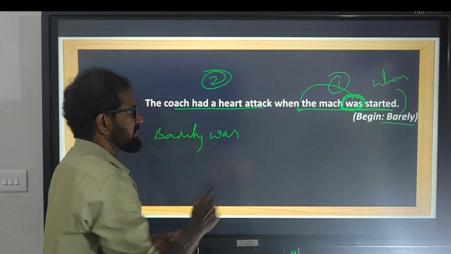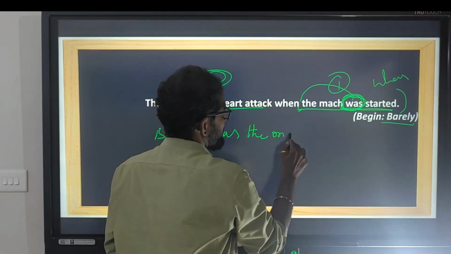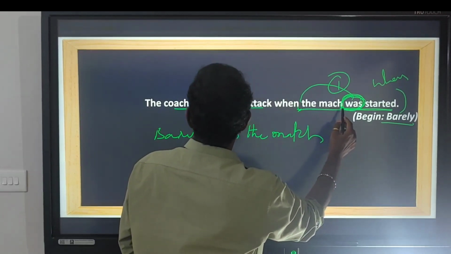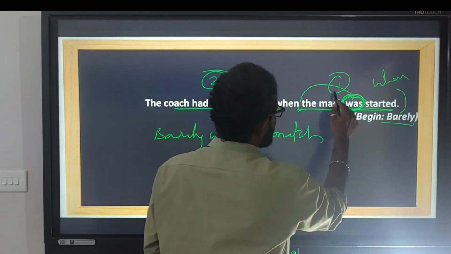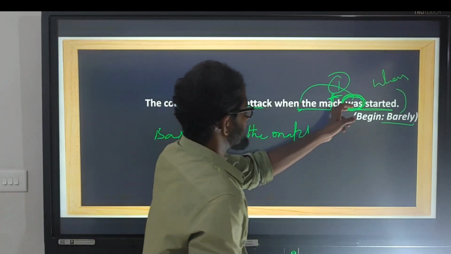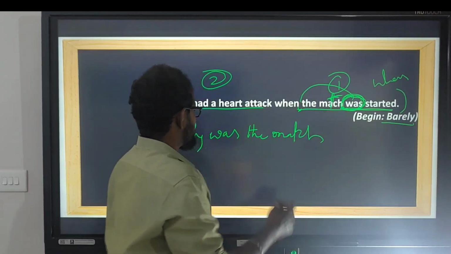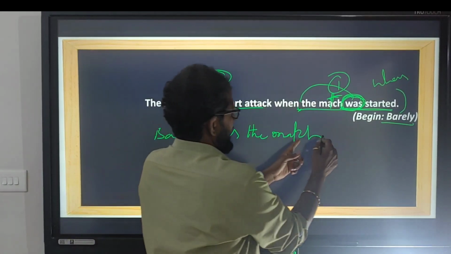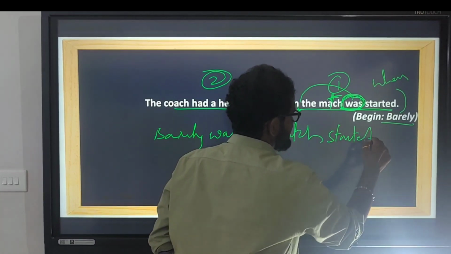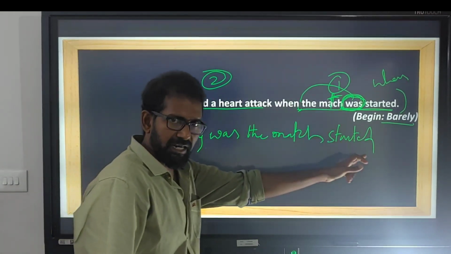Barely was the match started. Sorry, here it is supposed to be match, not the match. Barely was the match started.